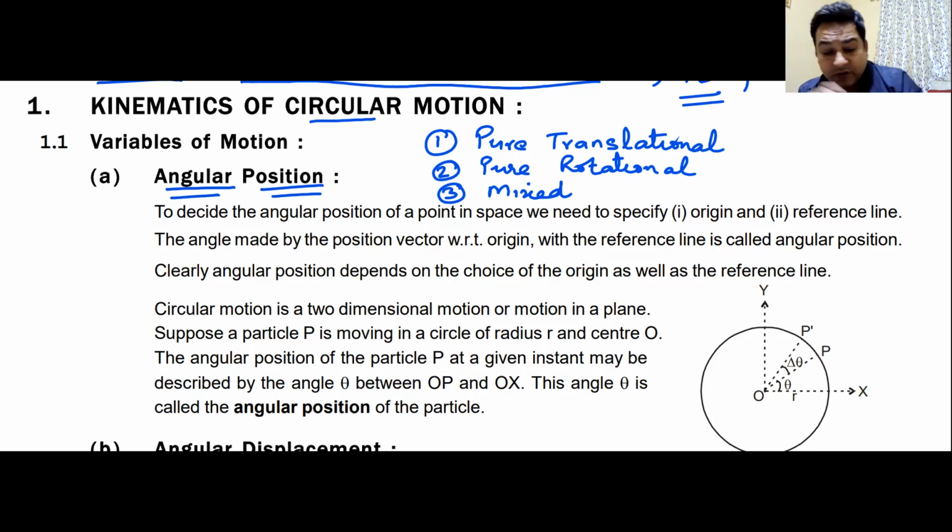What we are doing in this particular class, what I have told you up till now, lies in the category of pure translation. We have not talked about rotational motion at all. It's a different fact that rotational motion has been covered with the other physics teacher.